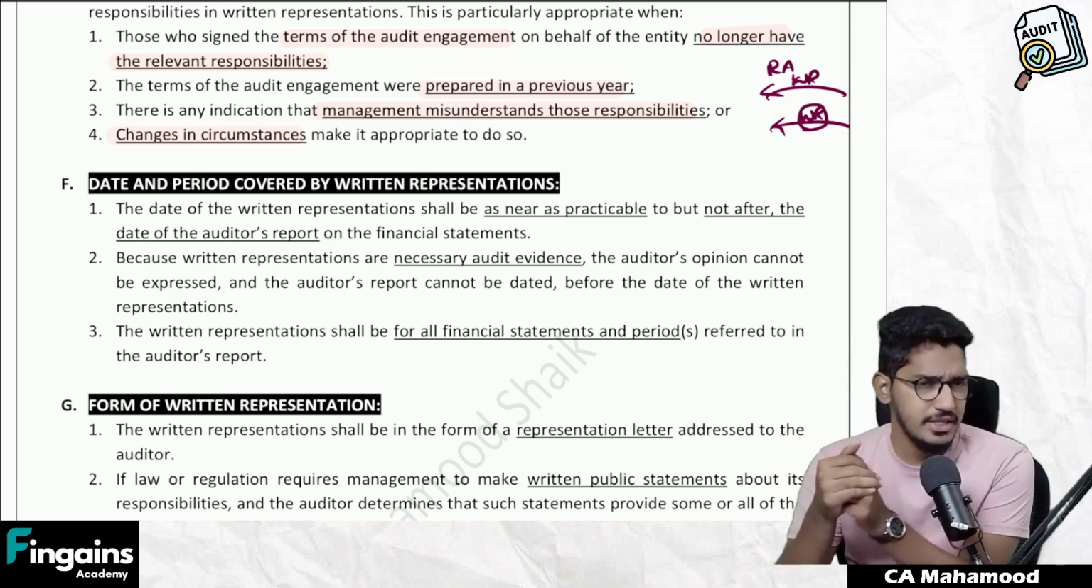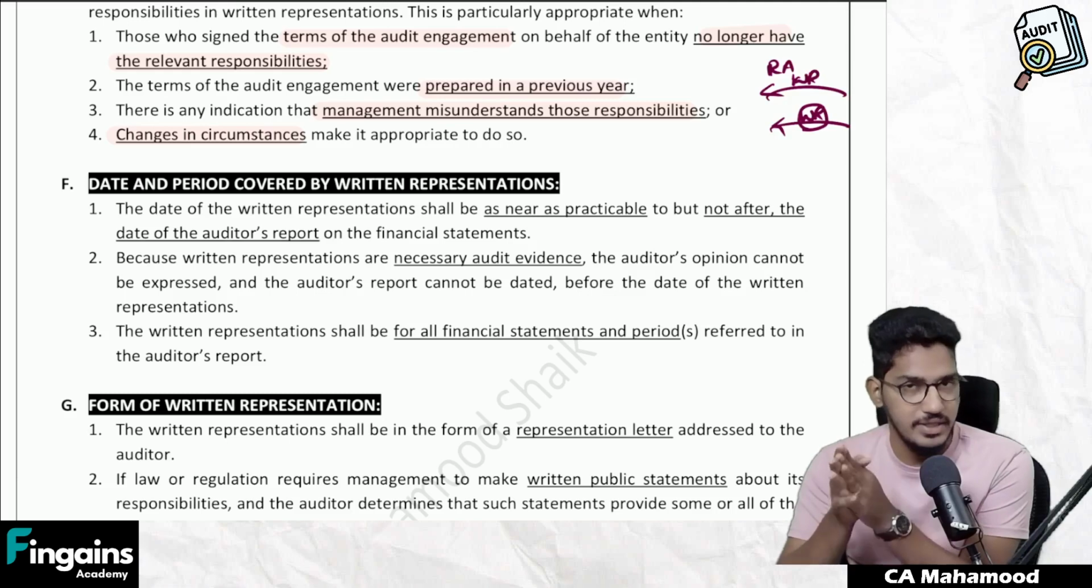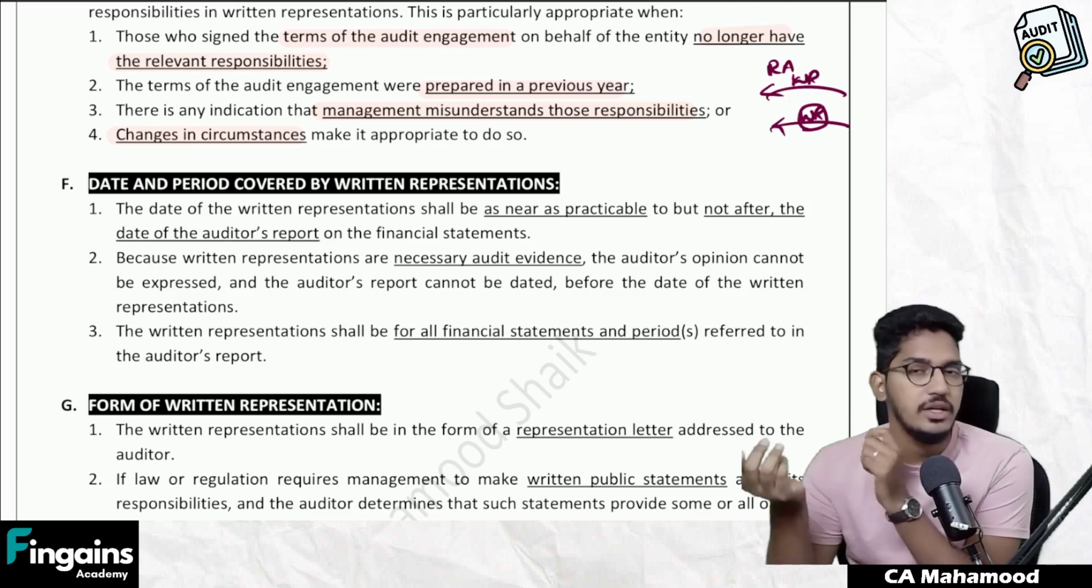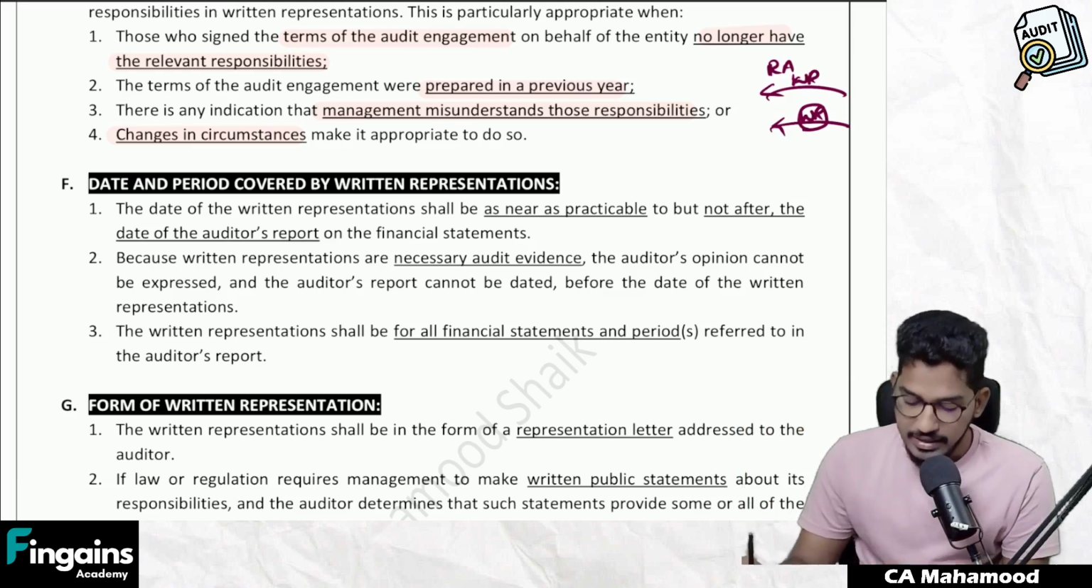So because of these reasons, the auditor might feel it appropriate to obtain written confirmation once again from the management to reconfirm the responsibilities. Clear? Next one. Date and period covered by financial statement, written representation.